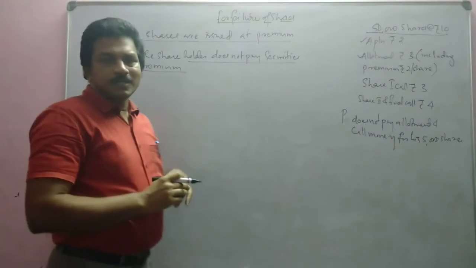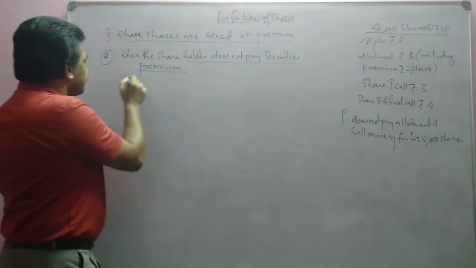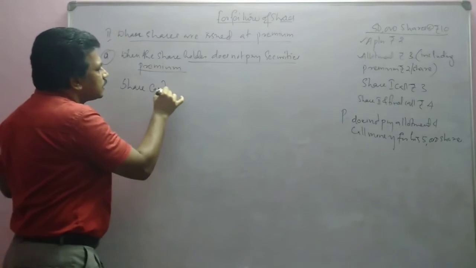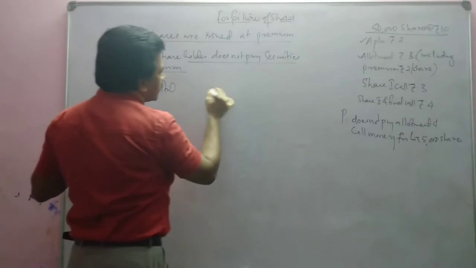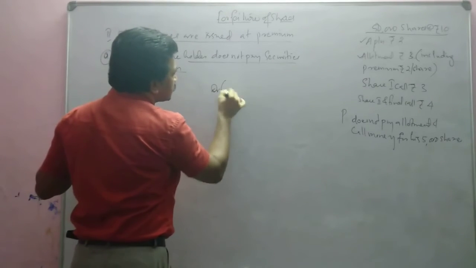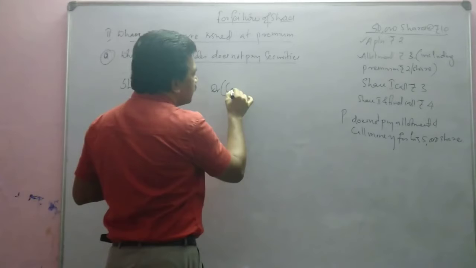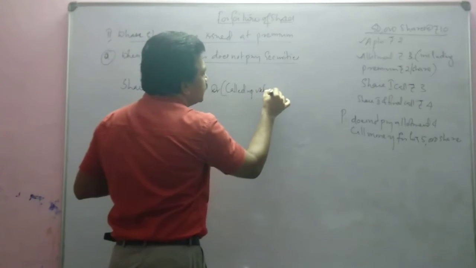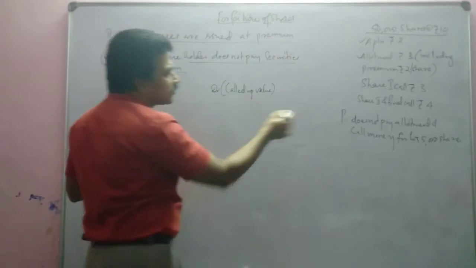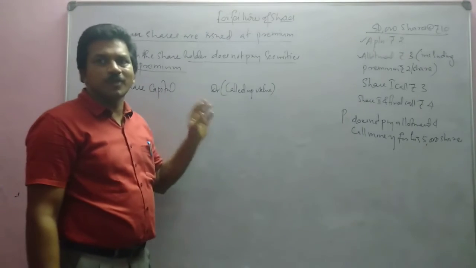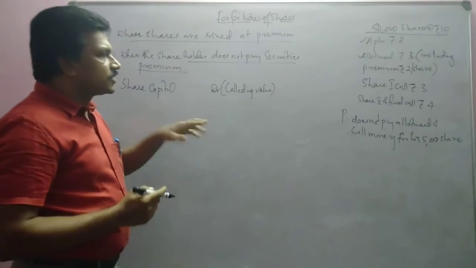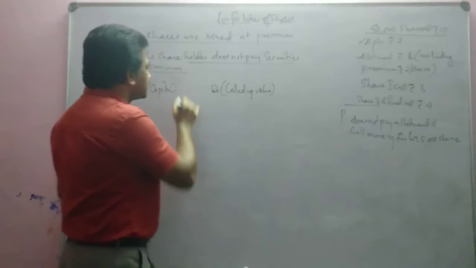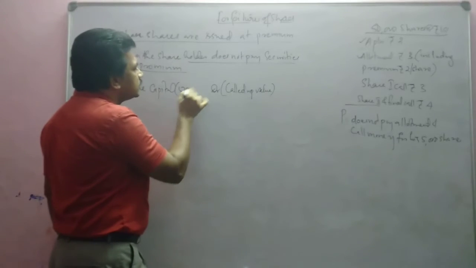Okay. The journal entry we will write like this: share capital debtor. Share capital debtor, as we told, it is called up value. Called up value for the defaulted share. Called up value for the forfeited share. So suppose this is fully called. How many shares? 5,000 into 10.